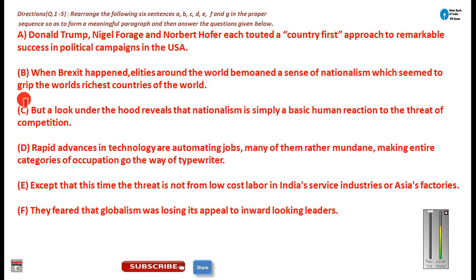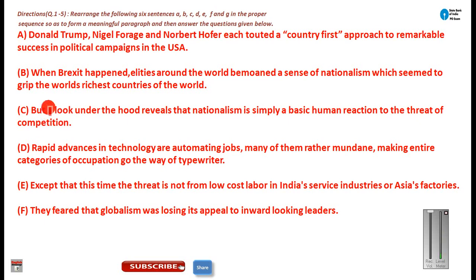Normally in a parajumble 6 sentences are given. So here are 6 sentences, as you can see, A, B, C, D, E, F. But sometimes there may be 5 sentences, or sometimes even 7 sentences, for example in the SBI Bank PO exam. But normally there are 6 sentences in any parajumble. So this is the parajumble, and how will you solve it? First you have to figure out the first sentence.